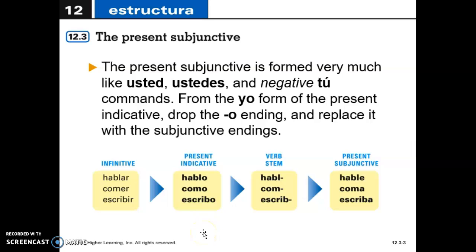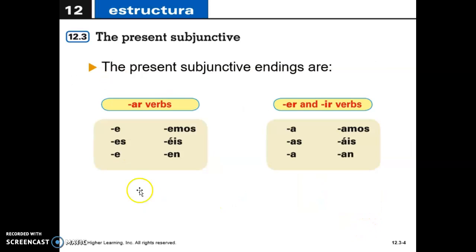Now we're going to keep the same stem, and then we're going to add the subjunctive endings. And here are the endings. For AR verbs, we have e, es, e, emos, éis, en. For ER and IR verbs, we are going to have a, as, a, amos, áis, an.